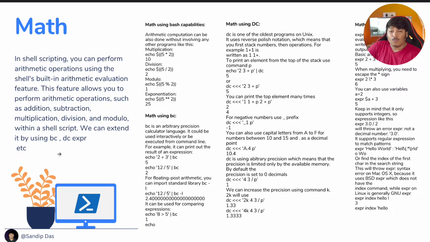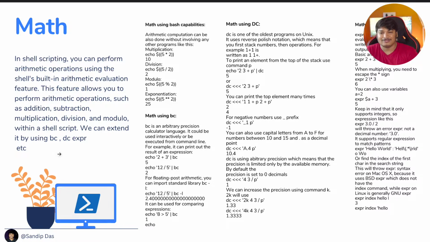Now we can extend this calculation part using certain binaries, or certain libraries, which will be very helpful. What are those? There is bc, dc, and expr. These are the kinds of commands available to you. Specifically, bc and dc are binaries you have to install. So you have to use apt and get them, and only then can you utilize them.